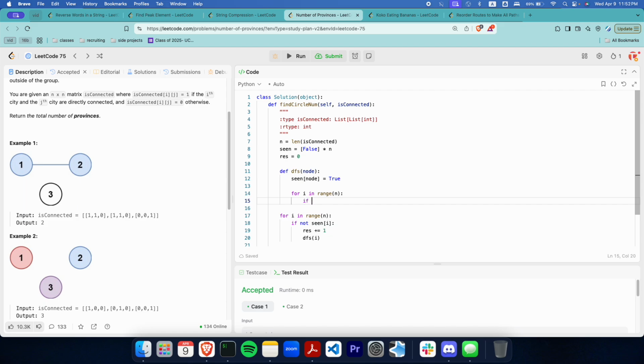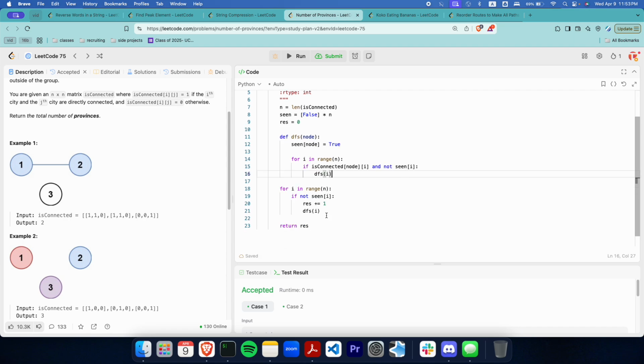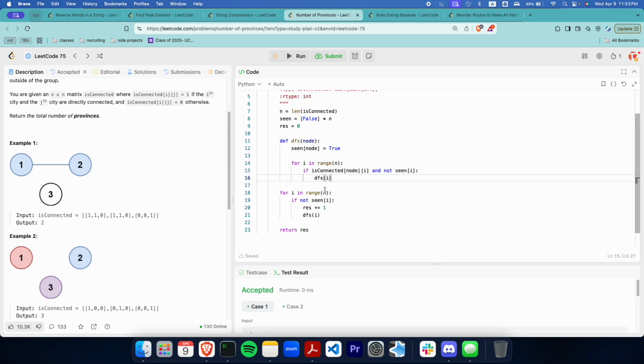So if it's connected, if it's equal to 1 essentially, of the node at any of these places, and we haven't seen it yet, then we're going to run DFS on that, right?